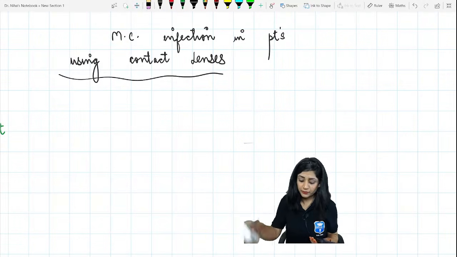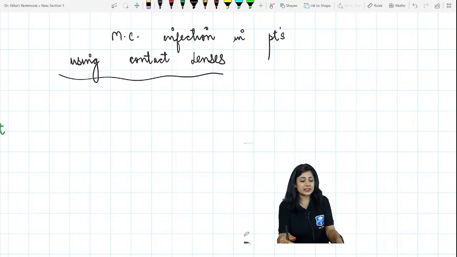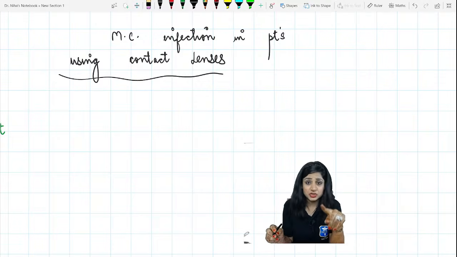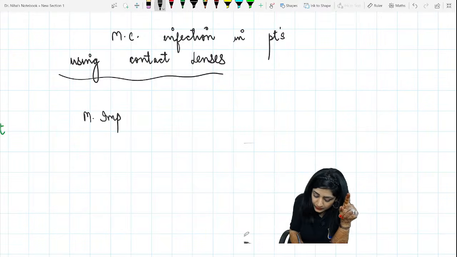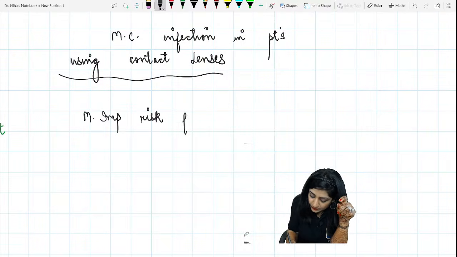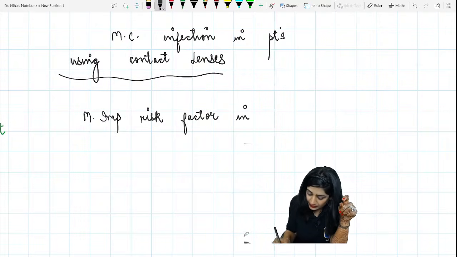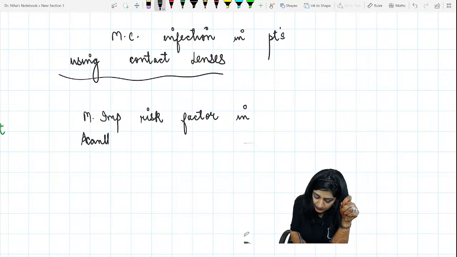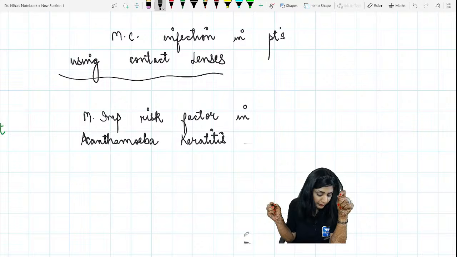Is it acanthamoeba or something else? See, there are two different things: the most common infection in patients using contact lenses, and the most important risk factor in cases of acanthamoeba keratitis.